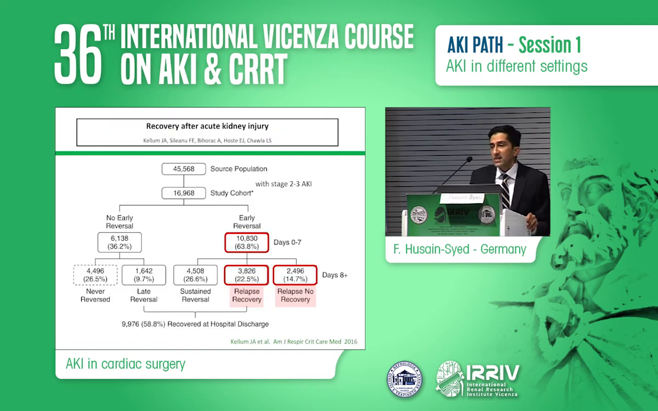And that happens quite frequently in cardiac surgery as well as other conditions. And it turns out that although more than two thirds of patients who develop AKI have an early reversal, many of those will have a relapse in the hospital. Some will recover, but some of them will relapse and will not recover the renal function. That, of course, impacts the outcome of these patients.